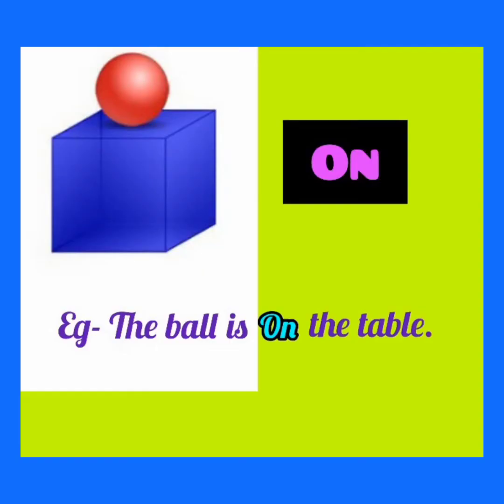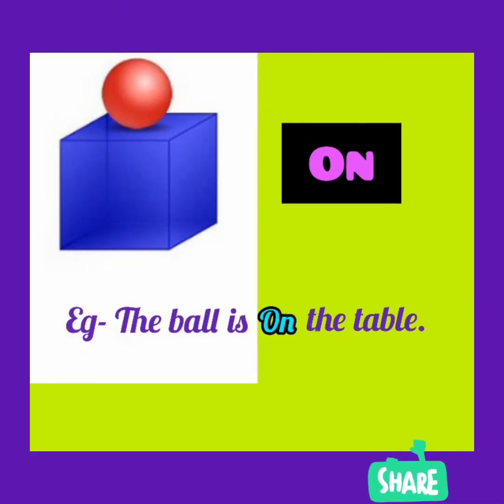Our next preposition is on. It indicates a position above but touching the surface of an object. Children, look at the example. The ball is on the table. Ball टेबल के ऊपर है और टेबल का जो surface है उसको touch कर रही है, इसीलिए हमने यहाँ पे on का use किया है.